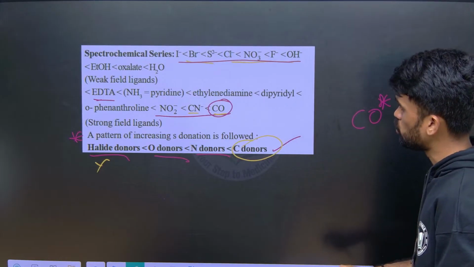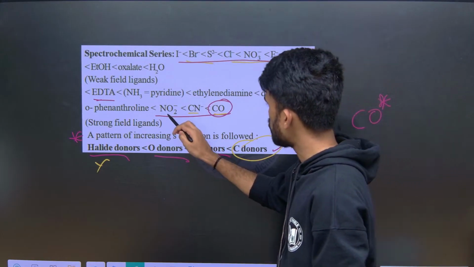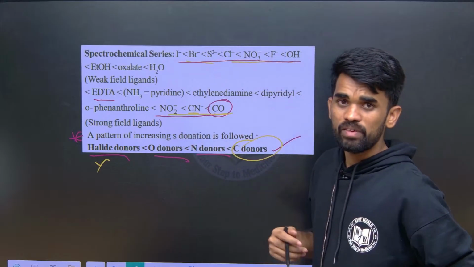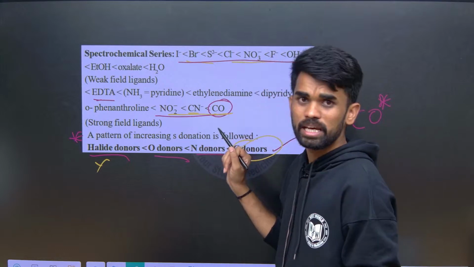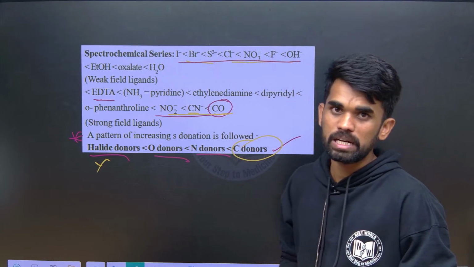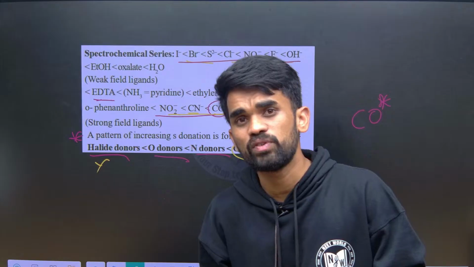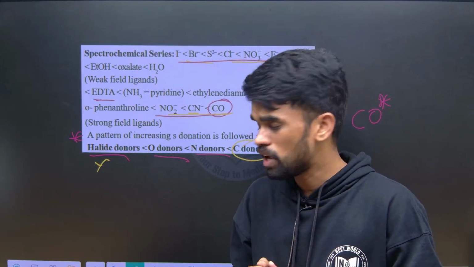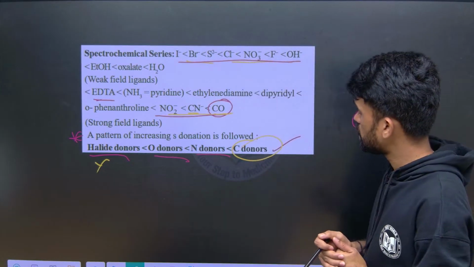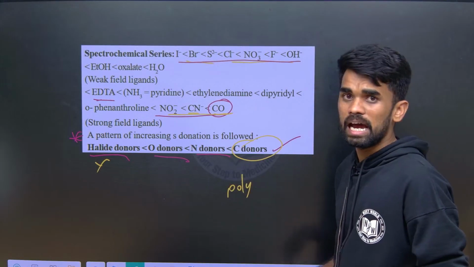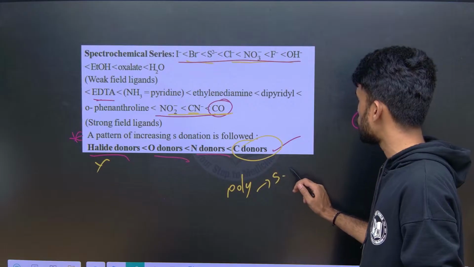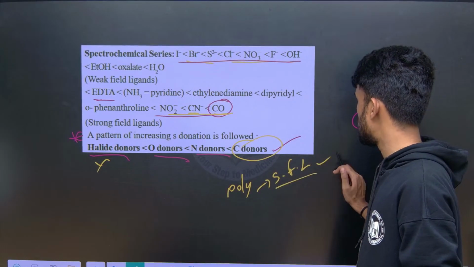And one more thing, these strong field ligands will have more splitting ability, I will show you, and they will form inner orbital complexes, whereas weak field ligands form outer orbital complexes. I will show you about that. And one more thing, most of the polydentate ligands will act as strong field ligands. This is a general rule you can remember.